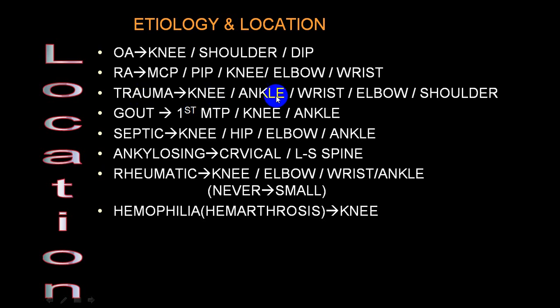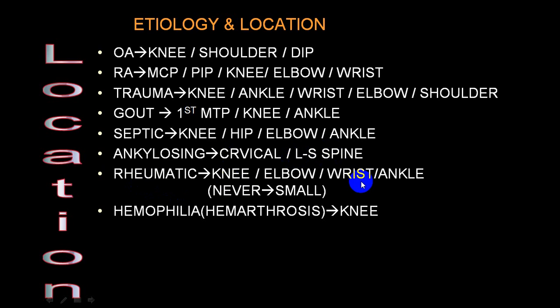Traumatic injury: knee, ankle, wrist, elbow and shoulder are most common, and once in a while even the spine. Gout: first metatarsophalangeal joint, knee joint, ankle joint. Septic arthritis: knee, hip, elbow and ankle. Ankylosing spondylitis: cervical spine and lumbosacral spine.